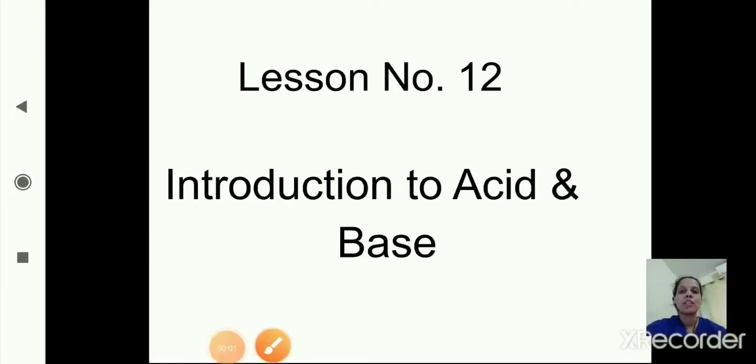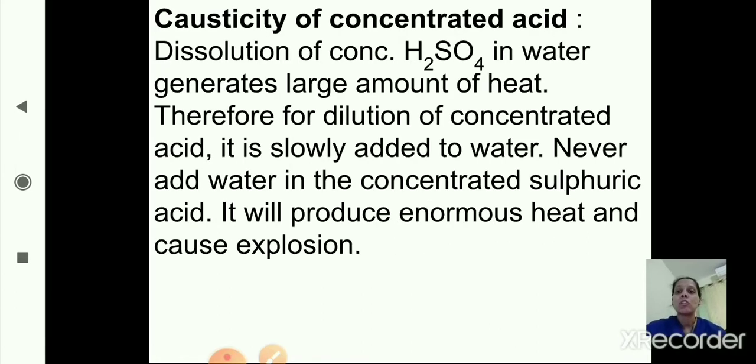Good morning students. In the previous session we have studied properties and uses of bases. Now we'll start with the next concept from lesson number 12, that is introduction to acid and base. Causticity of concentrated acid. Causticity means which is capable of burning.